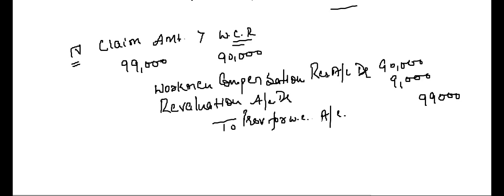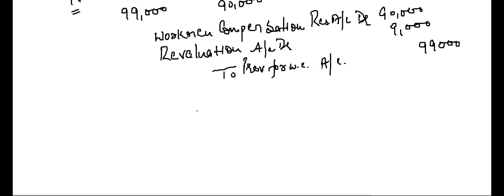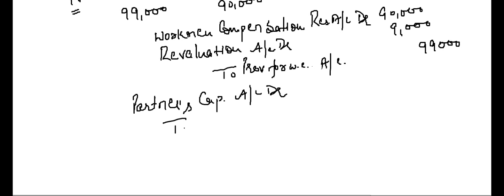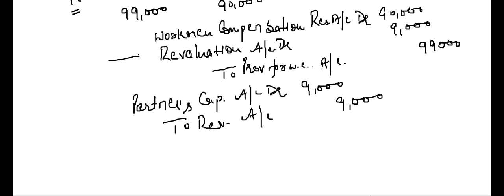Okay, so this revaluation we will transfer to partners capital accounts. The second entry will be partners capital account debit to revaluation account. Why the partners capital accounts will be debited? Because to the extent of this revaluation, this 9,000 we will be paying out of the current profits.